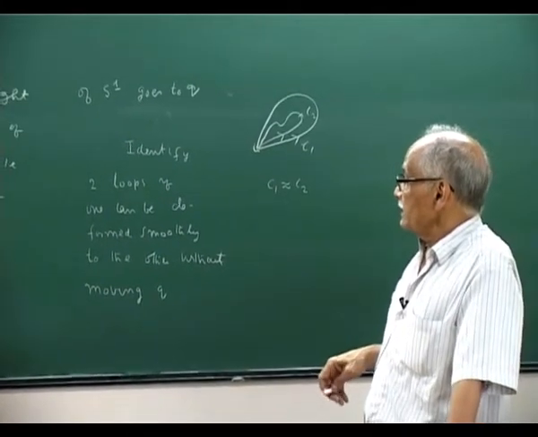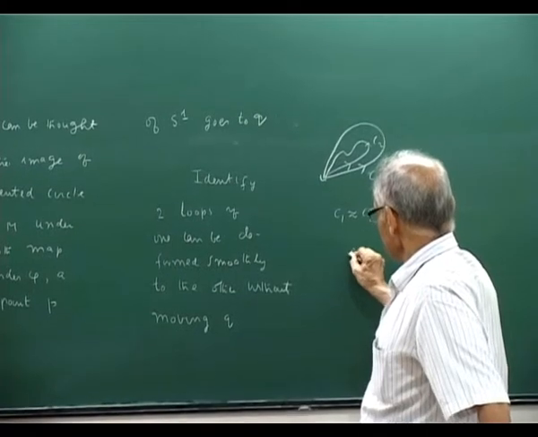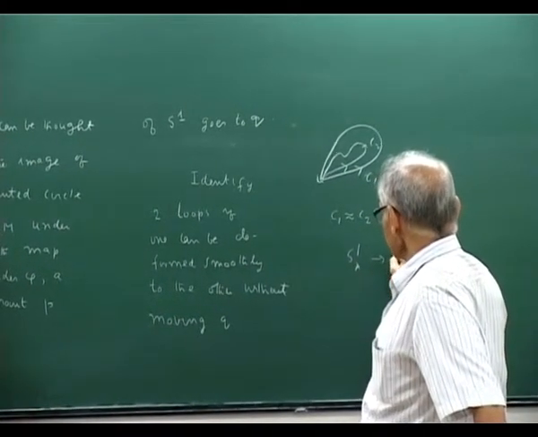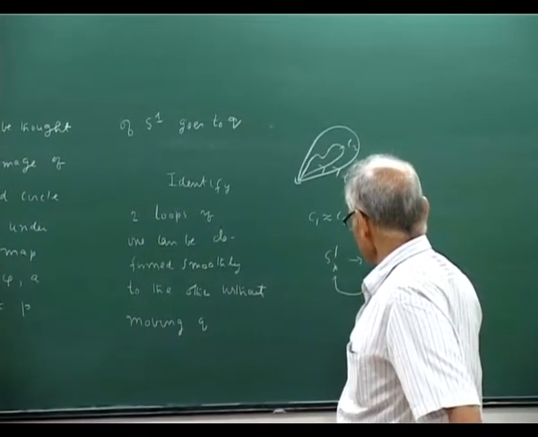So the map is from S1 star to M star. Okay. So these are what they call pointed spaces.